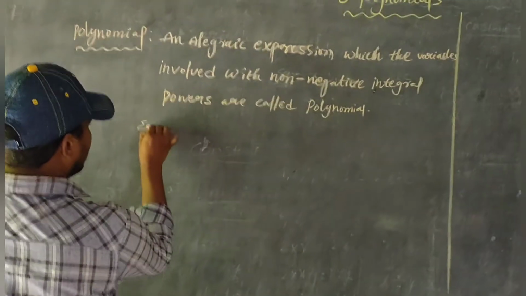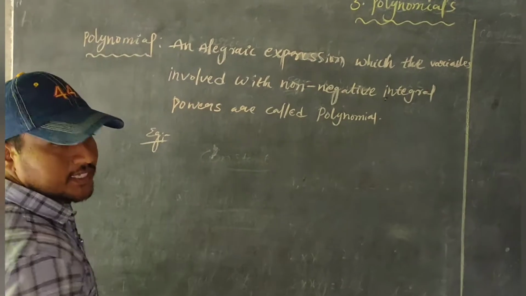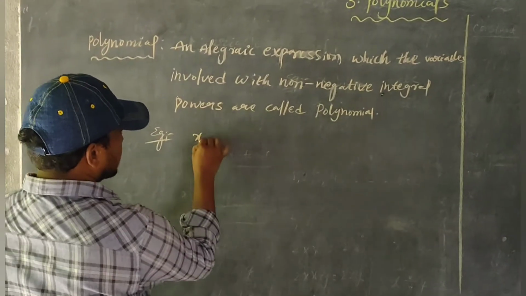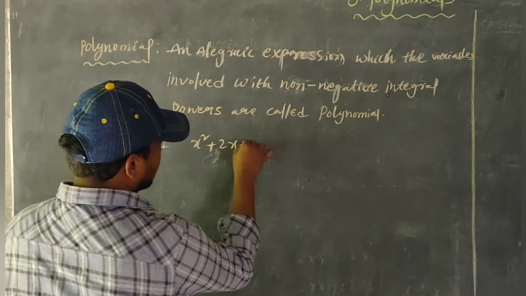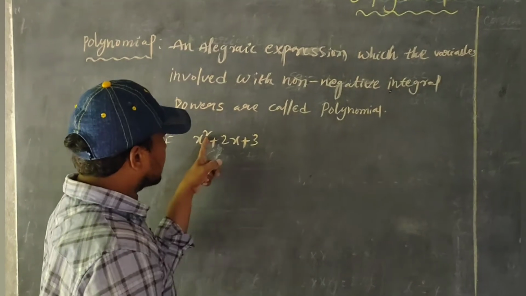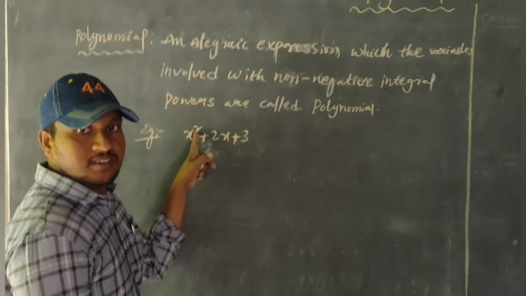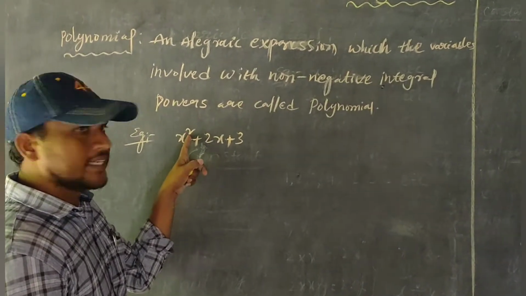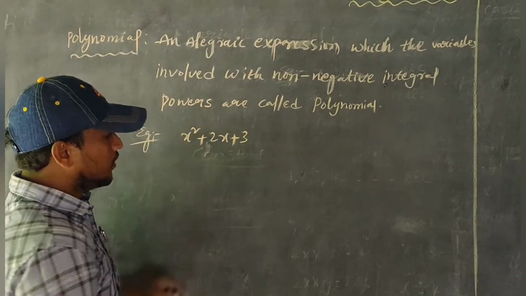For example, x square plus 2x plus 3. Here the power of the variable is non-negative, so it is a polynomial.